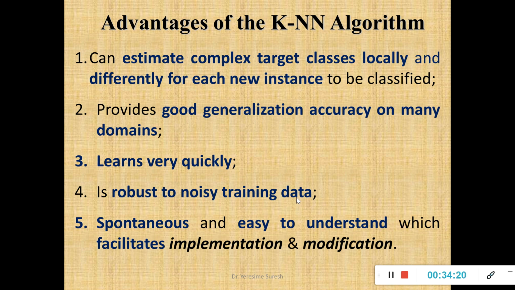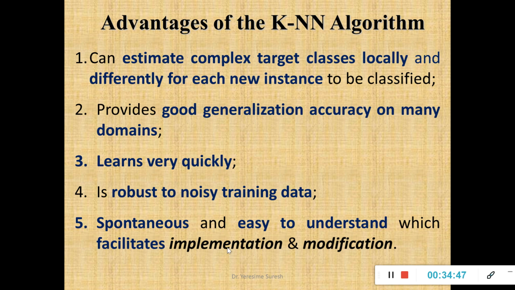We saw an example: if I take the value of k to be very small, all that noisy data will be eliminated and the model for classifying new instances will be very robust. And the last merit, it is very spontaneous and easy to understand, obviously because there is no model involved in construction or designing. It is easy to understand and very quick, which facilitates implementation and modification very easily.